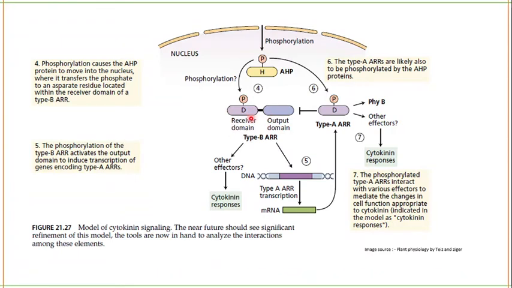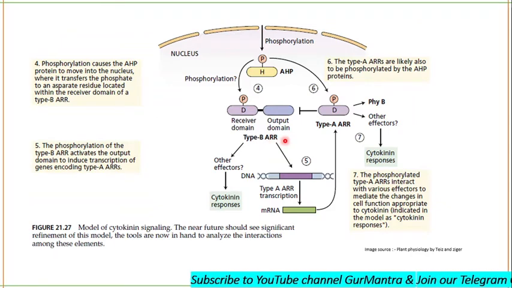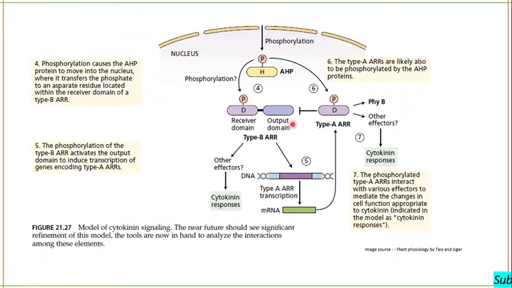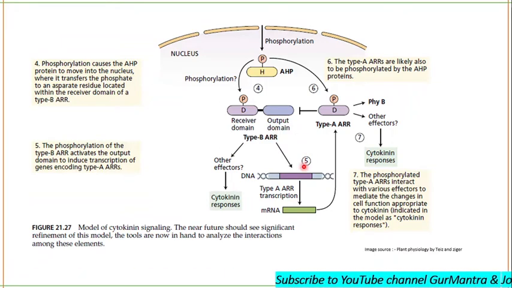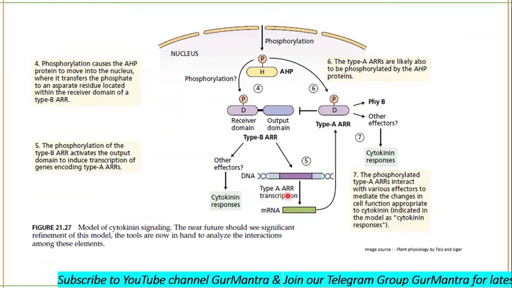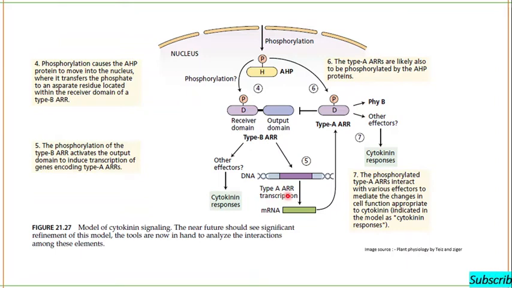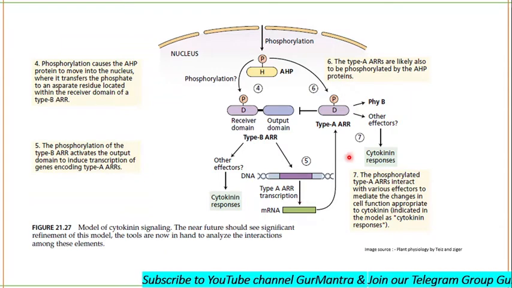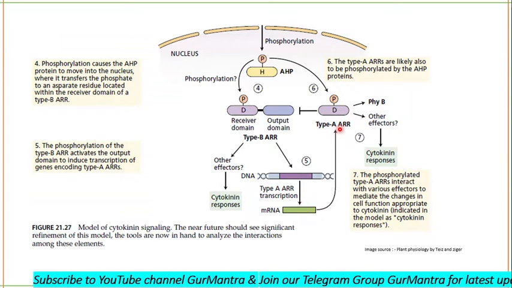After its phosphorylation, type B Arabidopsis response regulators are activated, which activates the output domain, and this leads to the transcription of genes responsible for type A Arabidopsis response regulators. Here is our type A Arabidopsis response regulator.